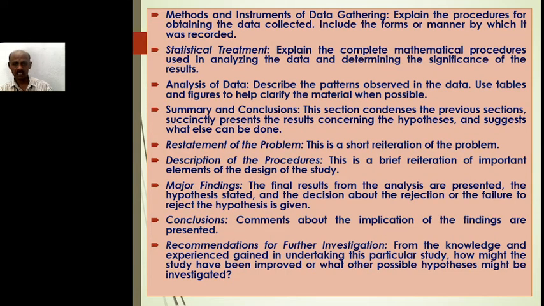Next one is methods and instruments of data gathering. It explains the procedure for obtaining the data collected. It includes the forms or manner by which it was recorded. The next item is statistical treatment. It explains the complete mathematical procedures used in analyzing the data and determining the significance of the results.